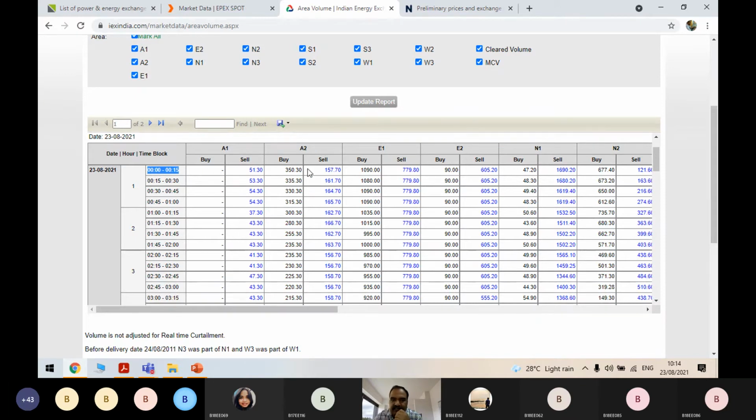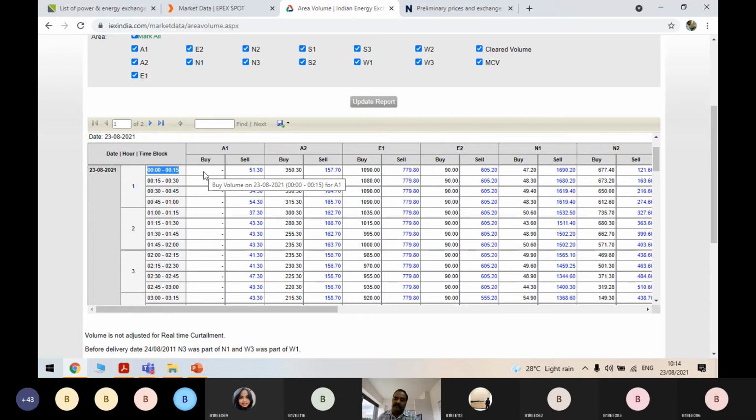Similarly, if you can see, these are the bids which have been placed there. These are from the buyers, these are from the sellers. Sir, if nobody is buying, then how will the power come? But take Telangana's case. Telangana people have their own generation, they have their own discom company, so they will handle their own things. But additionally, if there is any requirement of power, they will enter into this market. Otherwise, they won't enter the market.